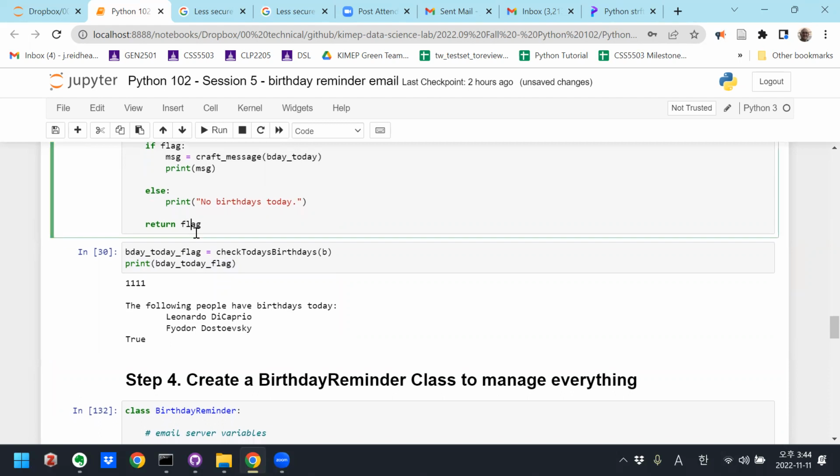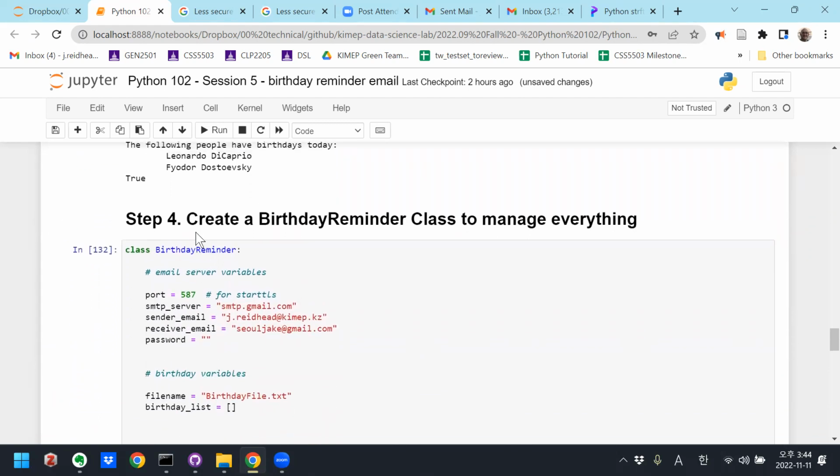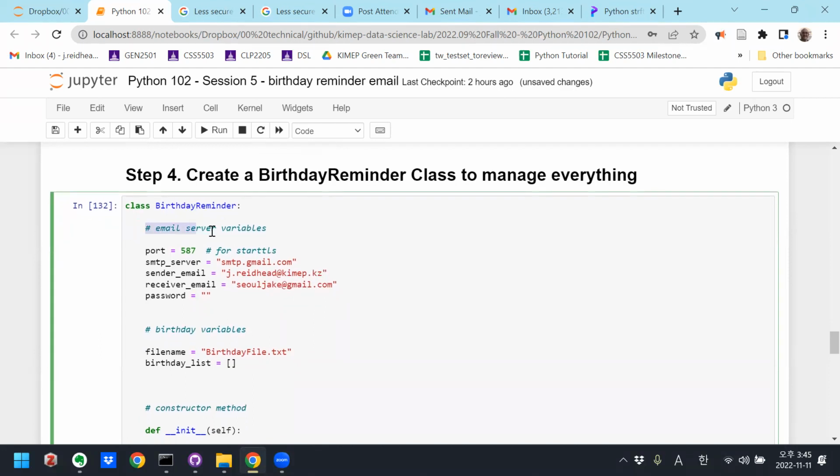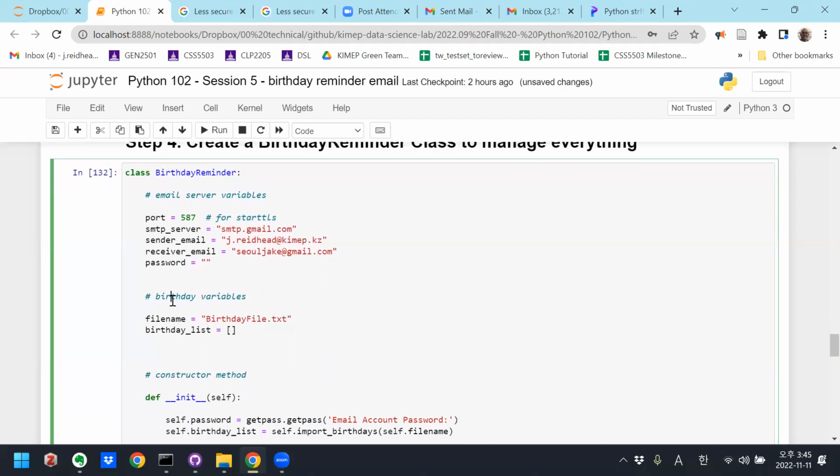All right, so lastly, we're going to put all of these functions into one class. Right? So I'm going to create a birthday reminder class to encapsulate and manage everything. So here, class birthday reminder, this is where I'm going to put my email server variables. I'm going to put in port 587, the server, the sender email, the receiver email, and password. I'm not going to write the password in here, right? I'm just going to leave it blank. And then for birthday variables, I just have the file name of the birthday file and an empty birthday list.